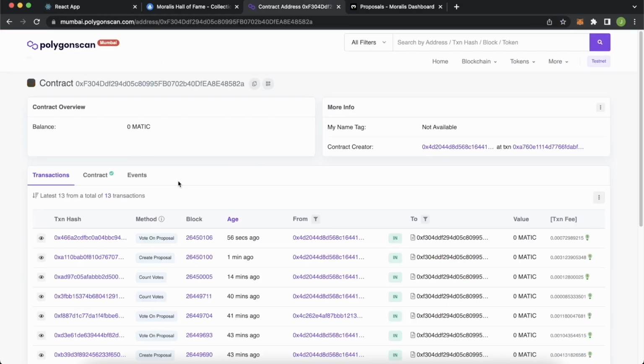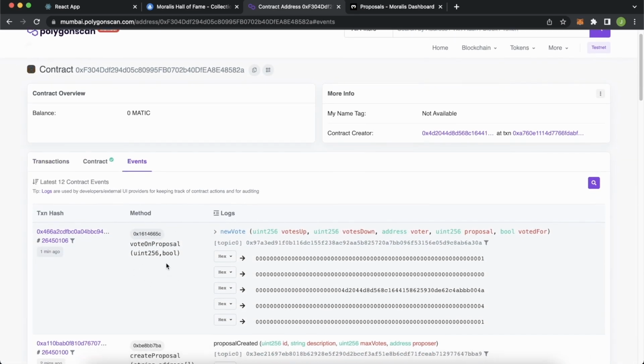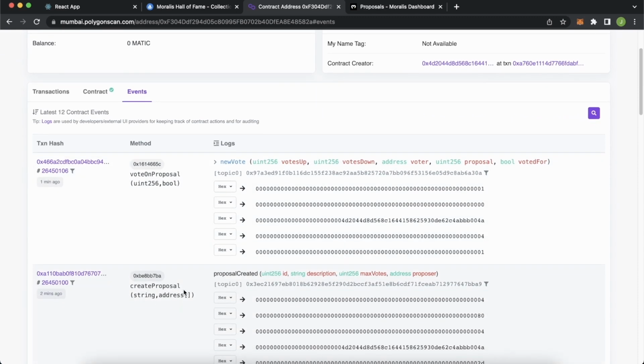And let's even look at Polygon scan over here. This is our smart contract. We 1 minute ago created a proposal, and 56 seconds ago we voted on a proposal. We get events emitted as well. We get this vote that was emitted, and we get this create proposal that was emitted. And all this data can be synced to Moralis.